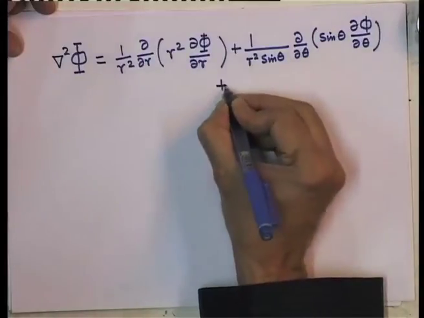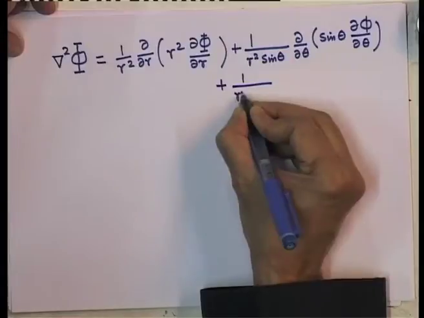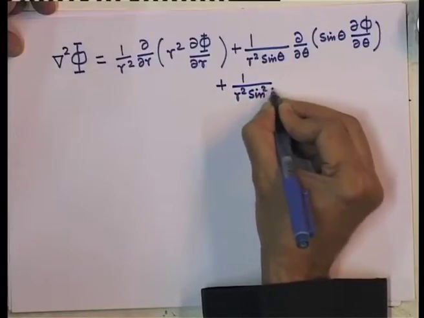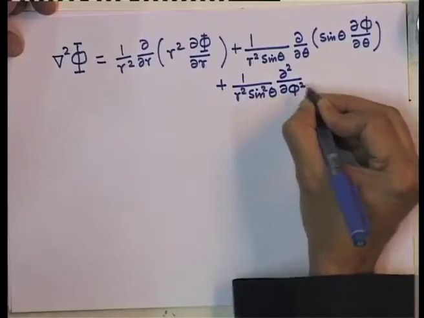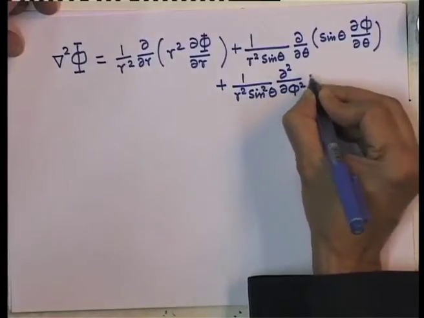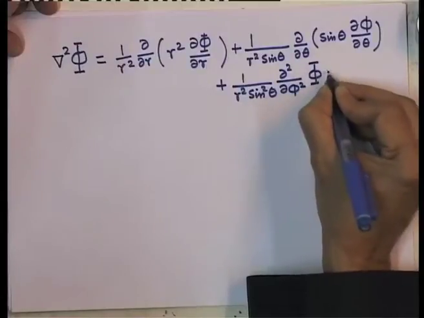And finally, I have 1 over r square sin square theta d square phi over d phi square. This is the azimuthal angle part, and that is equal to 0.